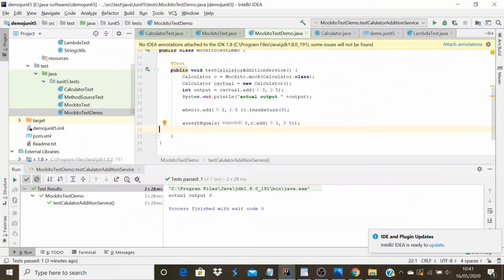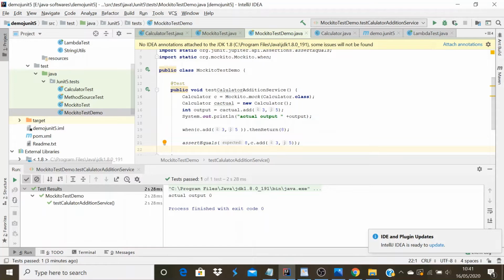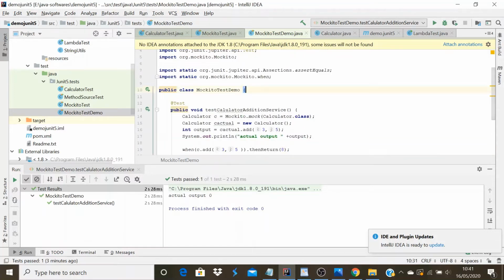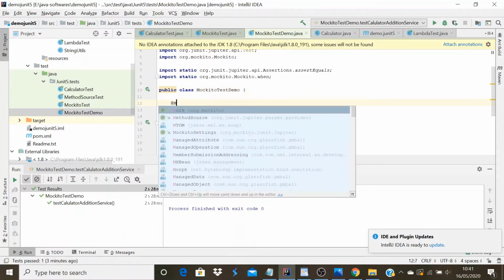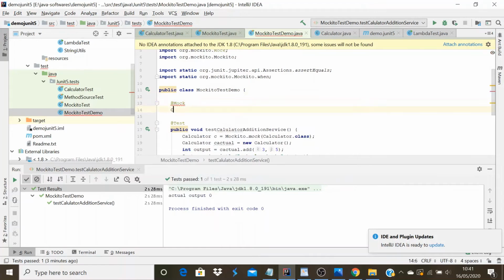Now I will quickly explain the Mock annotation, how to implement the same test calculation addition service using the annotation instead of using the static method. For that, we need to use the @Mock annotation and mock the Calculator class. So: Calculator calcMock. Our mock object has been created.